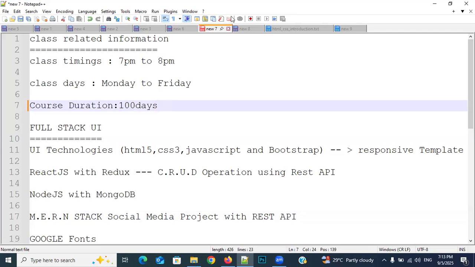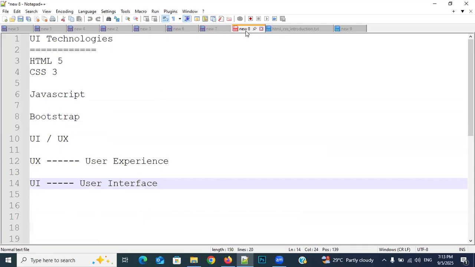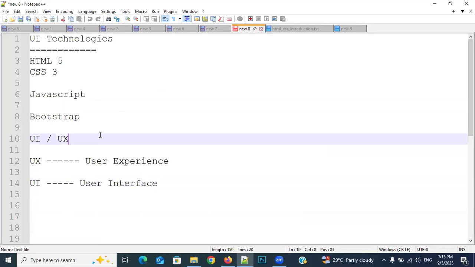In yesterday's class, we discussed what is UI and what is UX. I will try to cover those topics again for 5 to 10 minutes, because then new students will easily understand. See it, everybody. There are two terminologies: one is UI and another is UX. Most people think both are the same. No, both are different, but they have a relation. UX stands for user experience. UI stands for user interface.